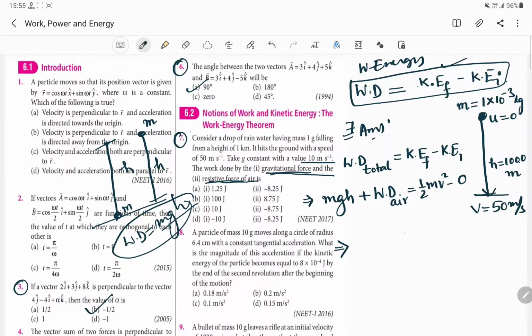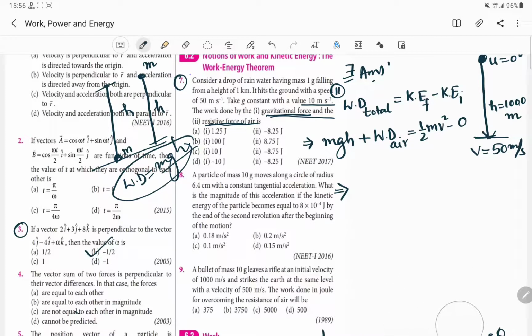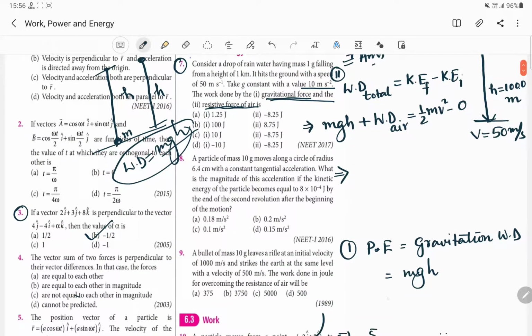Let us first find out the gravitational work done. The gravitational work done will be constant, that we know. This is for your number 2. For the first part, this will be the potential energy, equal to the gravitational work done. This will be equal to mgh, and we just put in the values.